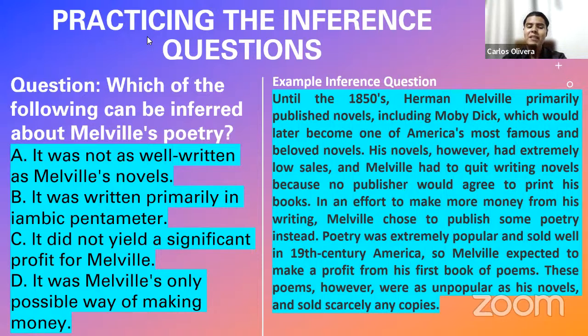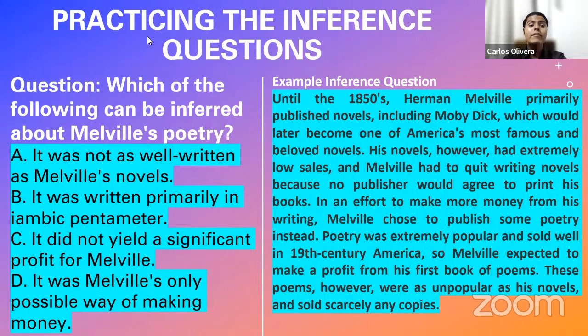But for example, let us think about the fourth one, Lucia. What does it say? It says it was Melville's only possible way of making money. But I ask you, is there any part in the reading passage that tells you that the only thing Melville knew how to do was writing? I mean, there is nothing. If it told you something like, sadly, Melville did not know how to do anything else, or sadly, Melville suffered an accident and he couldn't dedicate himself to being a sailor, or, I don't know, to being somebody dedicated to commerce. Nothing is mentioned, right?